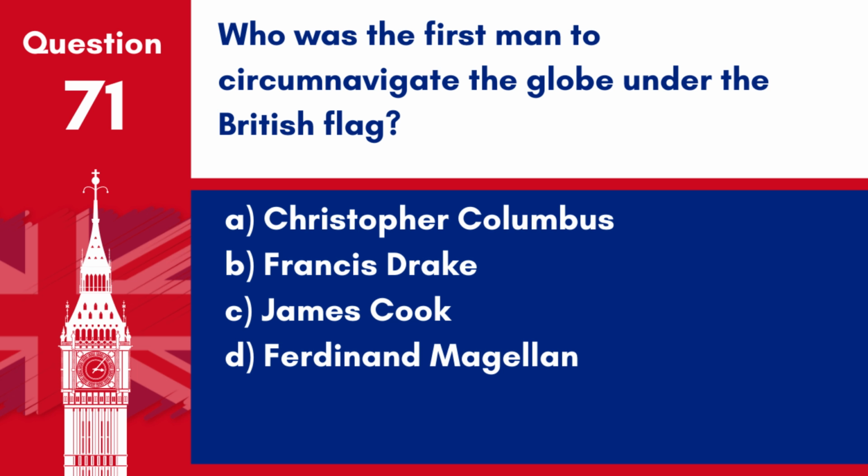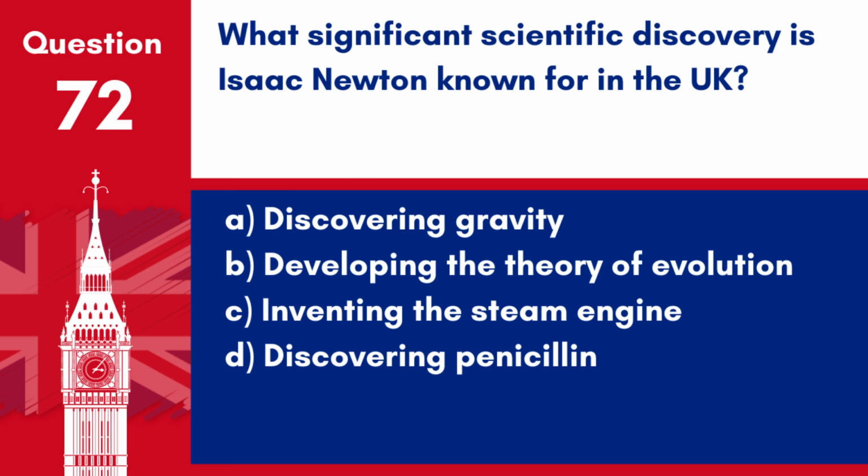Question 71. Who was the first man to circumnavigate the globe under the British flag? A. Christopher Columbus. B. Francis Drake. C. James Cook. D. Ferdinand Magellan. Answer: B. Francis Drake. Sir Francis Drake was the first man to circumnavigate the globe under the British flag, completing his voyage in 1580.